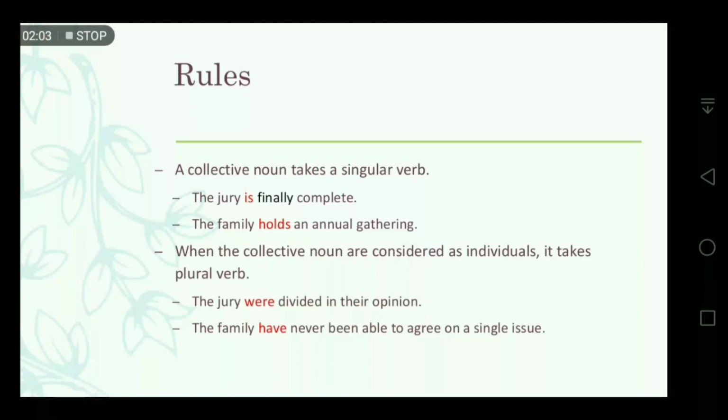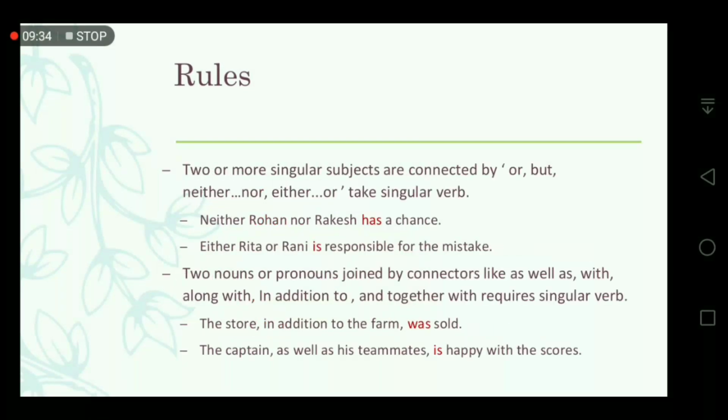Here the family is the collective noun, but it is considered as individual members. So: the family have never been able to agree on a single issue. So a collective noun takes a singular verb when the class it names is considered as a unit, and a plural verb when the members of the class are considered individually.